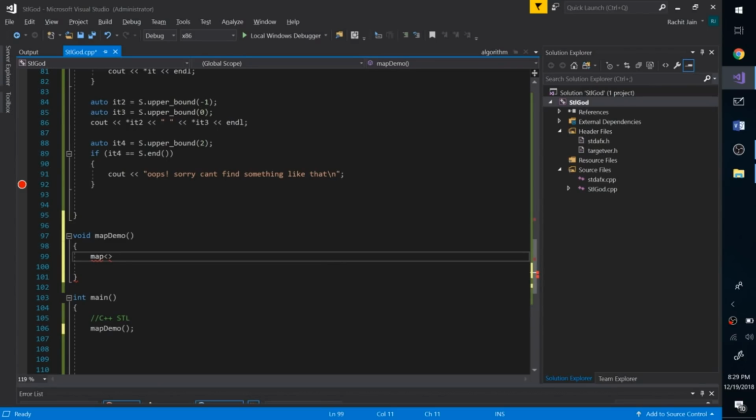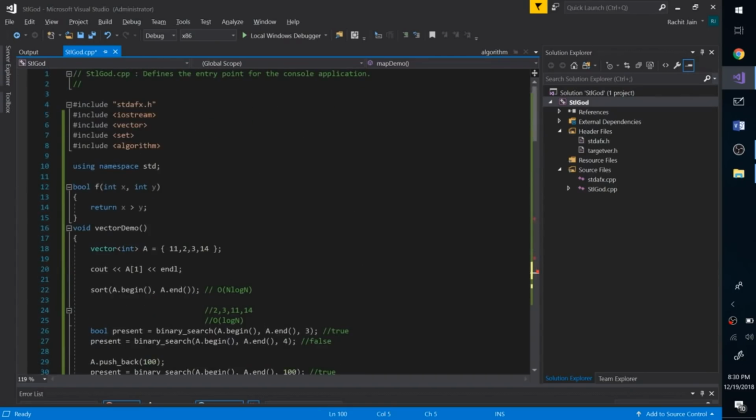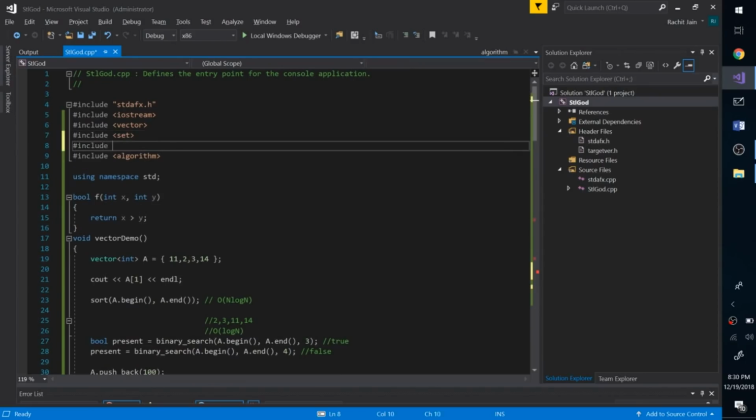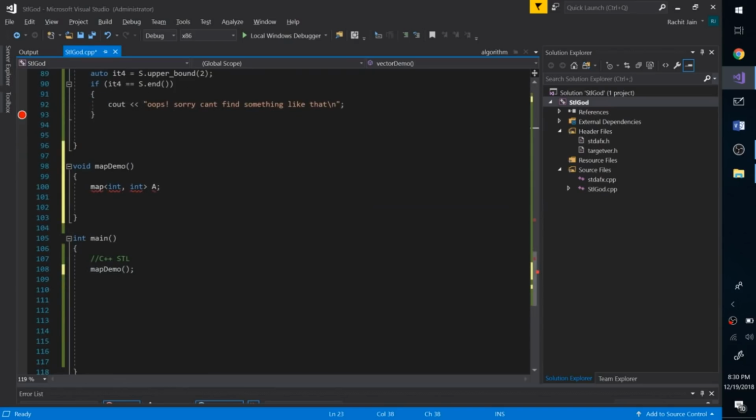So moving on with the map. Map is, as the name says, mapping something to something. So what we can do is map int to int and call that a. Of course, we have to include map, so let's go right at the top and include map. So coming back, map int comma int a.